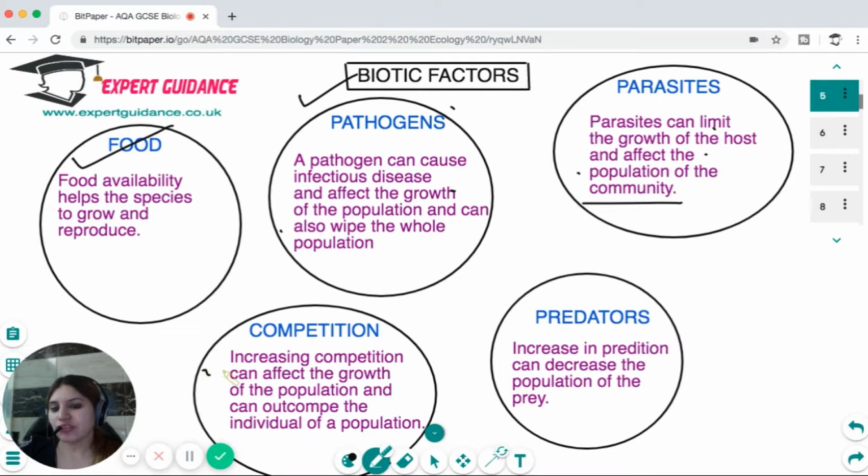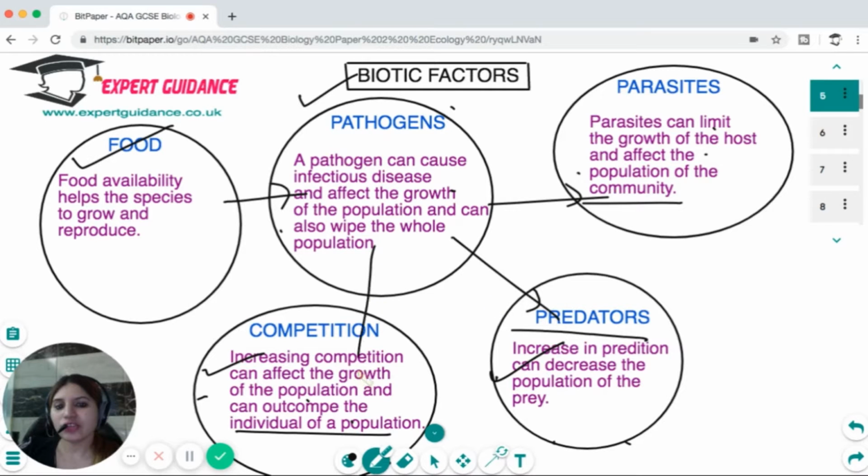Increasing competition can affect the growth of the population, and it can outcompete the individuals of a population. And predators, an increase in predation can decrease the population of the prey. So all these biotic factors affect the population of the individuals within an ecosystem.